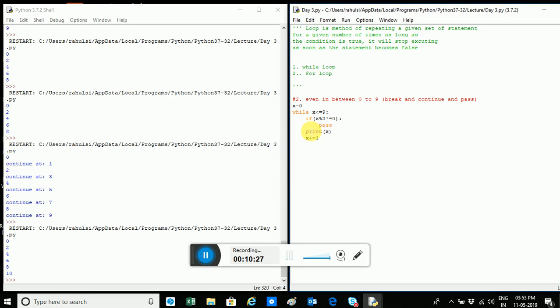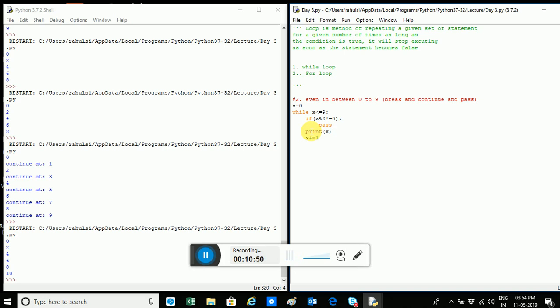Pass is a keyword which you can use while you are designing a program where you don't know what to write, or you have not thought what to write over there, but you will enter something afterward. For now you are in a planning phase, you made a module, you want to enter something afterward, so you can use the term pass.